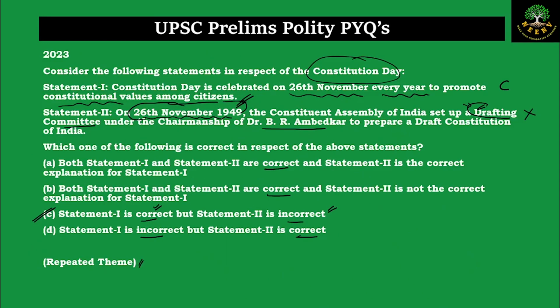So coming back to our question. The statement which says that on 26 November 1949 the Constituent Assembly set up the drafting committee is wrong. It was not the day on which the drafting committee was set up. So this statement is wrong. Hence the correct answer is C for this question.